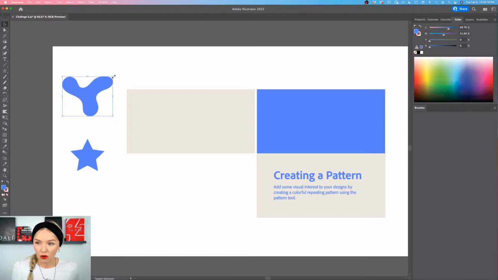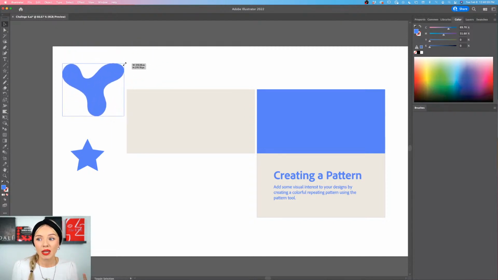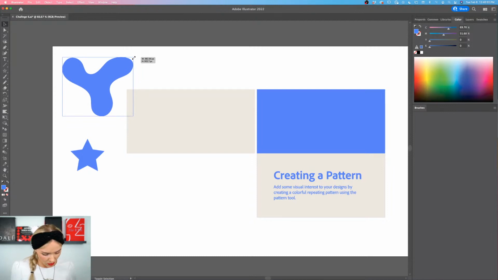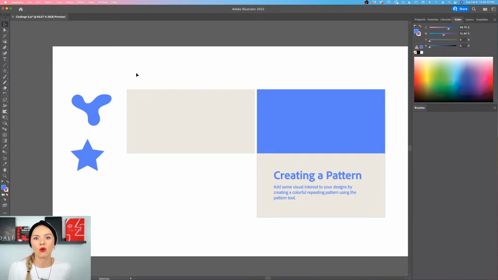So now let's get into creating patterns, and I'm going to make this one just a little bit smaller. By holding Shift, you can see that I can resize proportionately. If I don't hold Shift, my shape can change and it will be maybe even distorted, so that's something I want to avoid. I feel like my left hand is always close to the Shift, Command, or Option button. To create a copy, hold Option and drag.